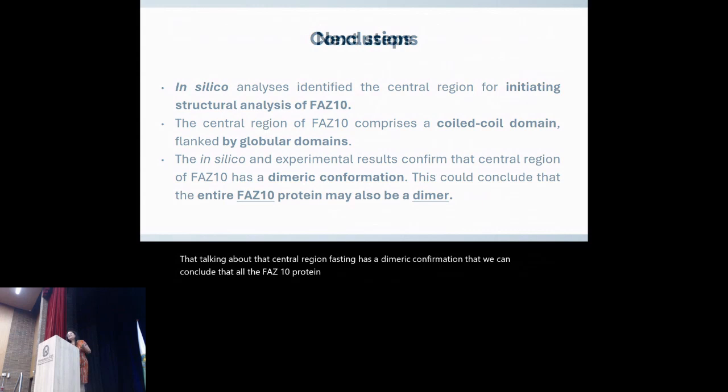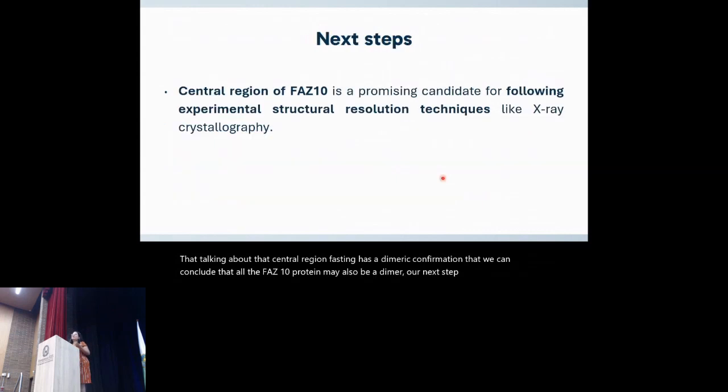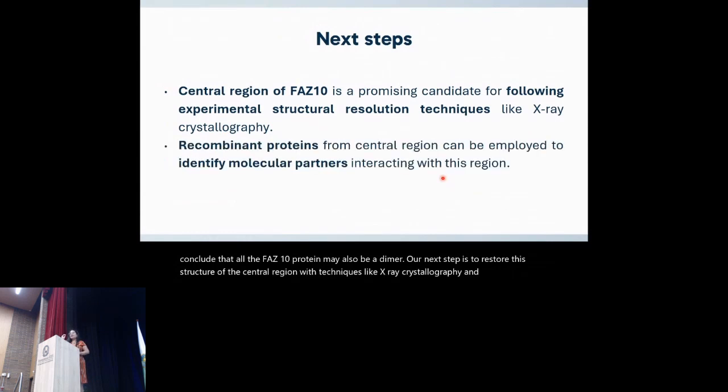Our next step is to resolve the structure of the central region with techniques like X-ray crystallography. And the importance of producing this recombinant protein is to identify molecular partners of FAZ10, to know more about the function of FAZ10 as an organizer within the FAZ and the relevance of this protein in the parasite.